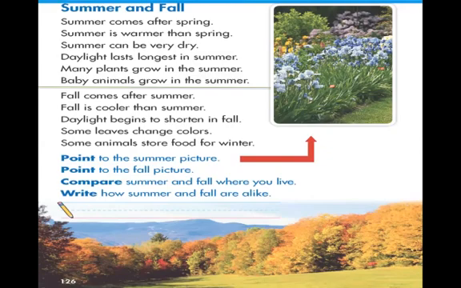Great job, grade 1. Yes, the fall picture is down. Why? Because as you can see in the picture, most of the leaves are yellow or orange. They change color. I cannot see green leaves, just very few leaves green. But all other leaves change color.